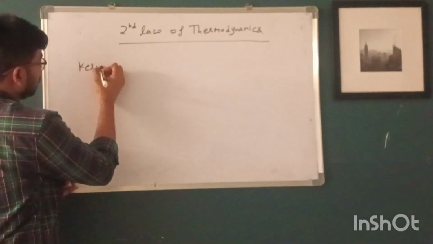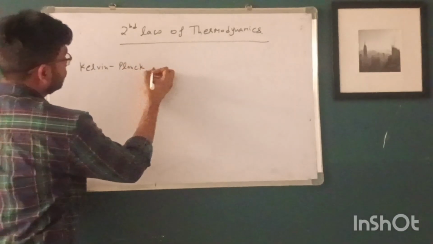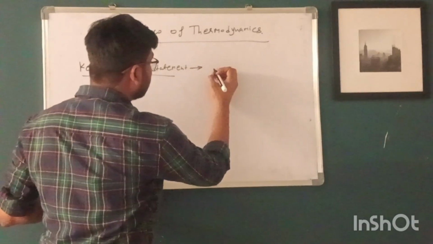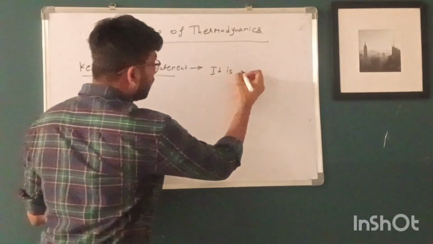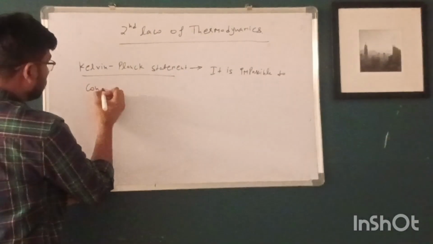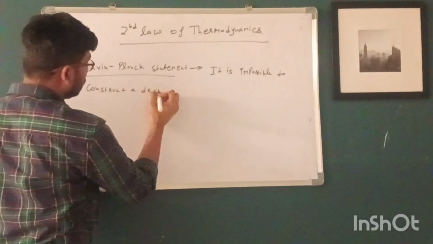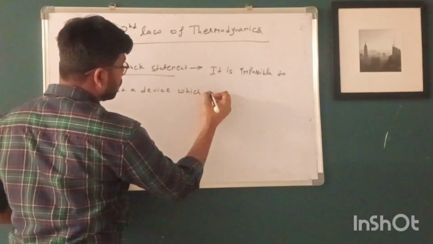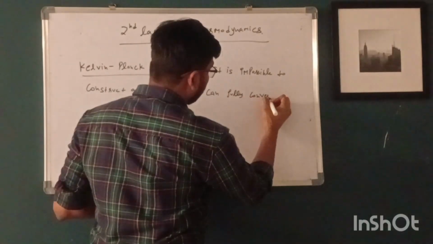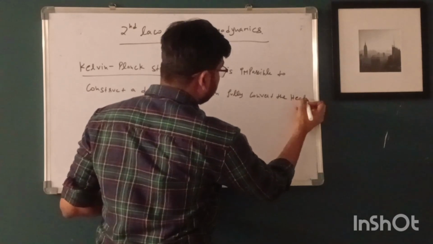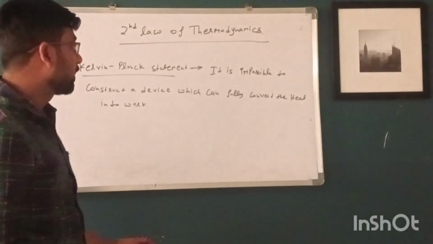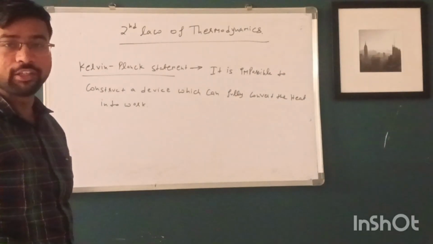First is the Kelvin-Planck statement. It says that it is impossible to construct a device which can fully convert heat into work.